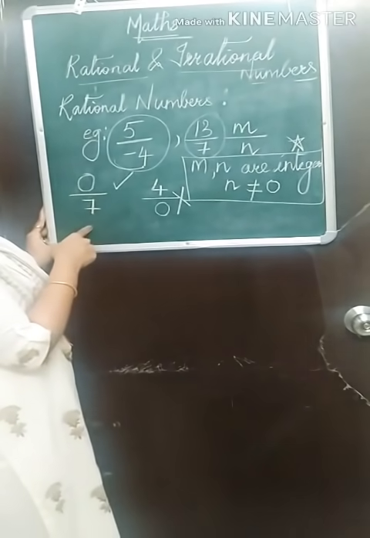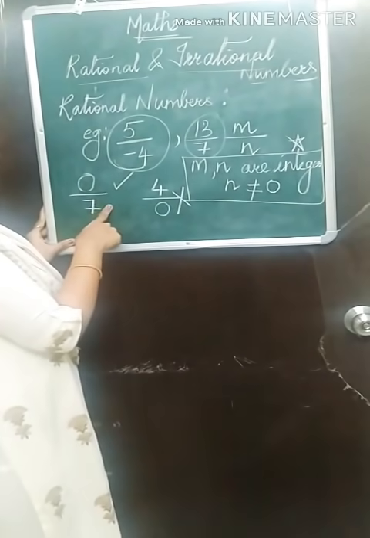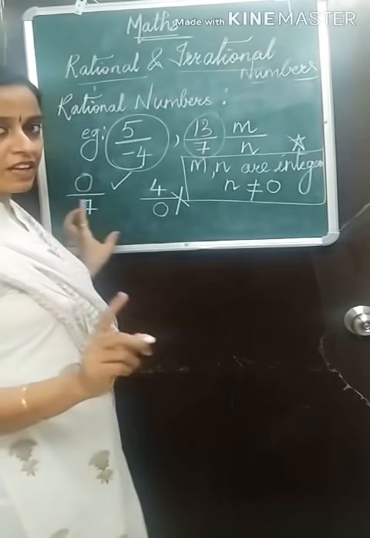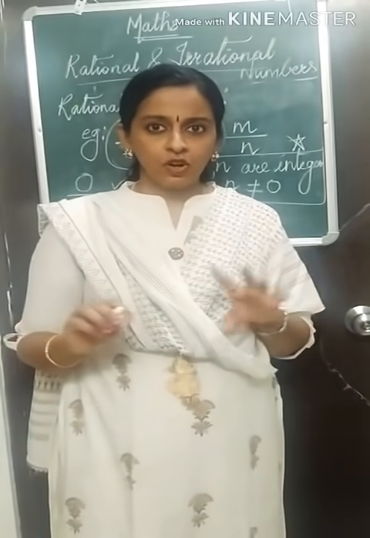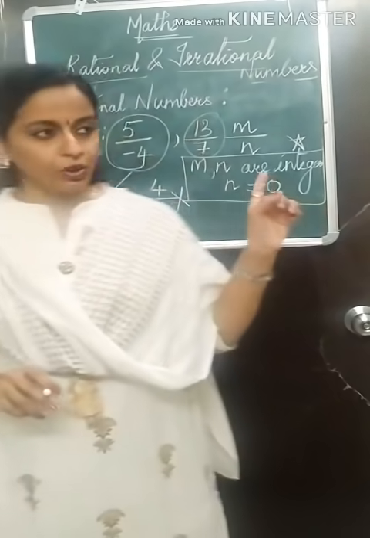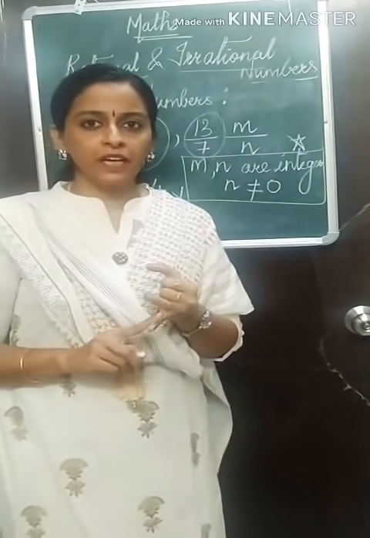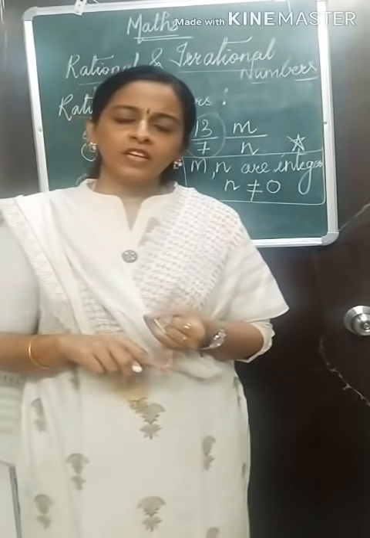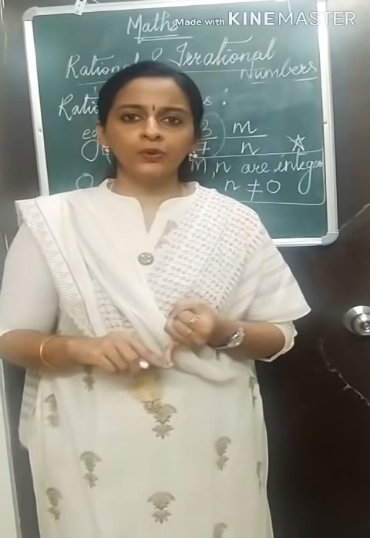So here n is not 0. So this is a rational number, but this is not a rational number. Understood all of you? Please make a note of these examples. I repeat, what are rational numbers? I want you to write it down.